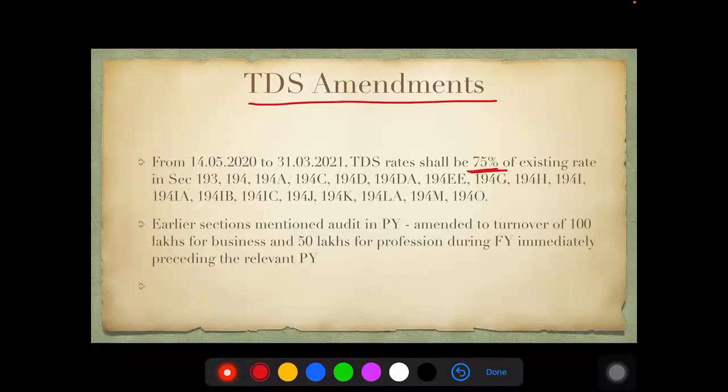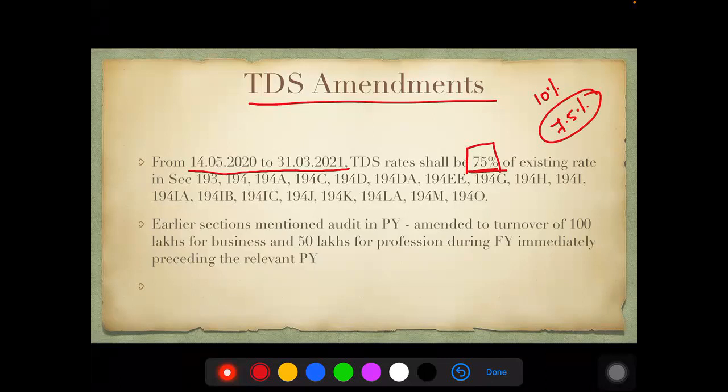What they said: if TDS is to be deducted in this particular zone, 14th May 2020 to 31st March 2021, then only 75% of the existing rate will have to be chosen. That is, if the rate of the provision is 10%, 75% of it, 7.5%, if you deduct, it is enough. So 2.5%, they have added into the liquidity quotient of that particular person.